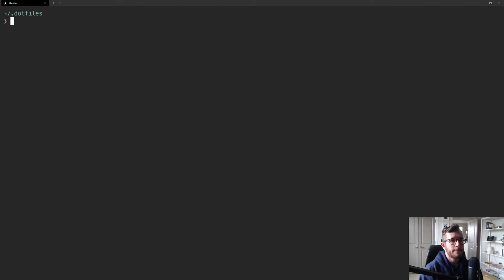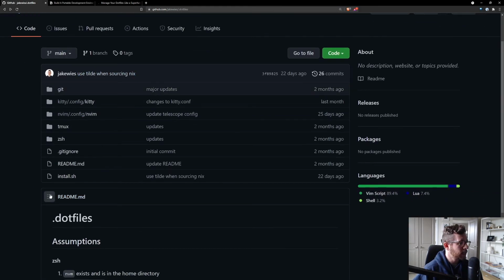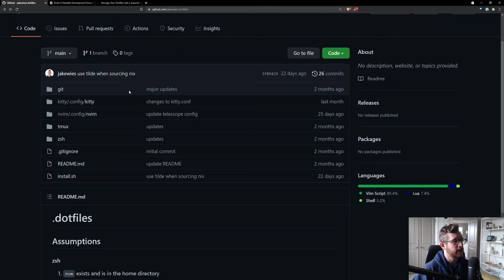There is not much that needs to be done except for pushing our .files content into GitHub. Now, I have a .files directory in GitHub already, and you can see it's very similar to what we have in the Linux environment. I have a Git package, an Nvim package, a ZSH package, an install.sh file.